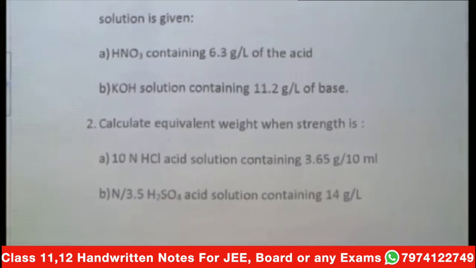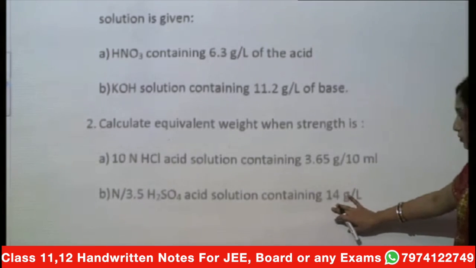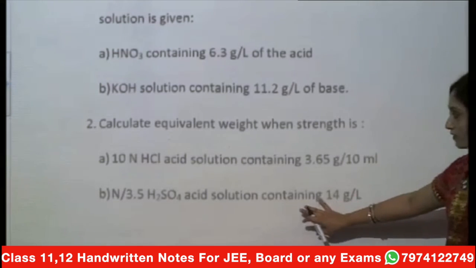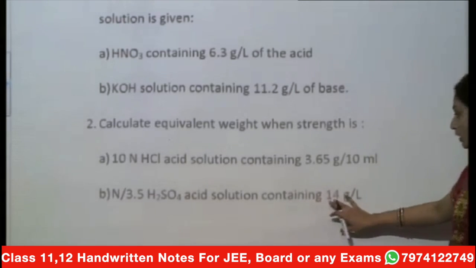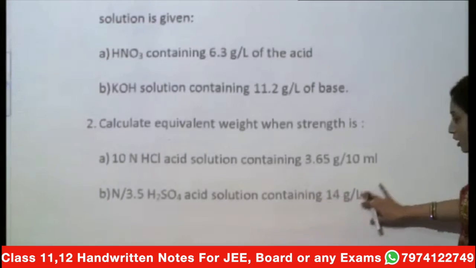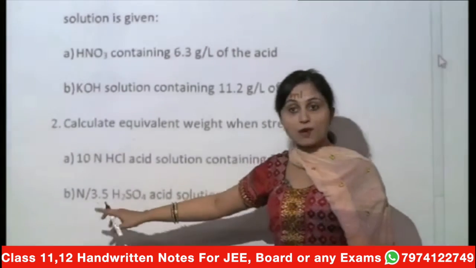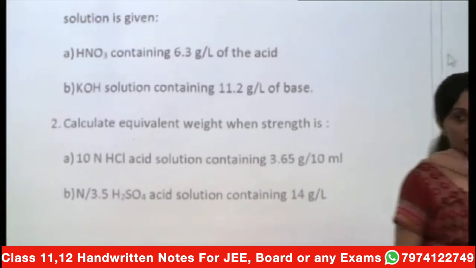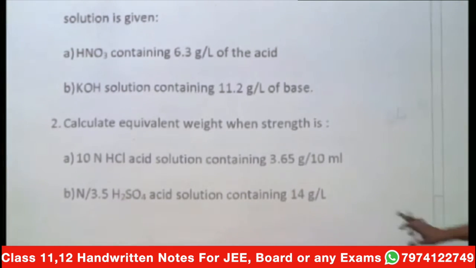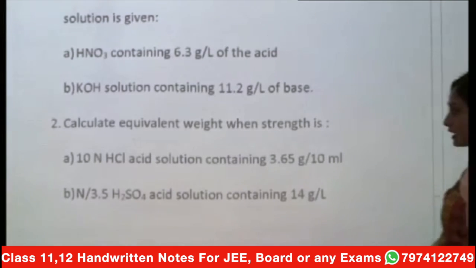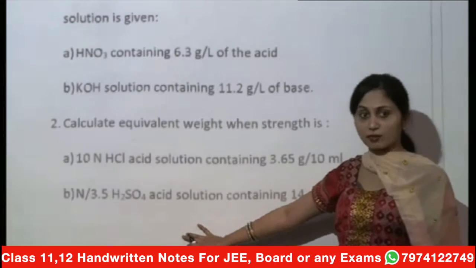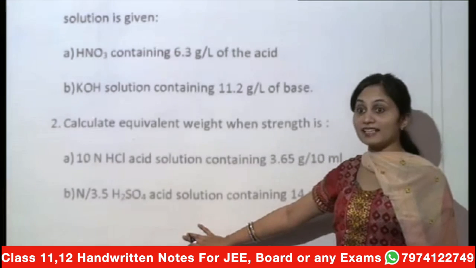And let me tell you, for the second part of this question, N upon 3.5 sulfuric acid solution containing 14 grams per liter. So your strength is 14 grams per liter, and here your normality is 1 upon 3.5. And I hope by now you remember the molar mass of sulfuric acid. Last time we did so many questions on it, 98.